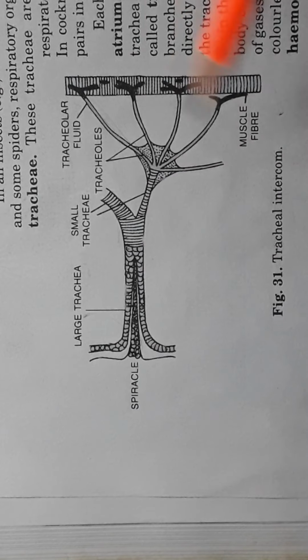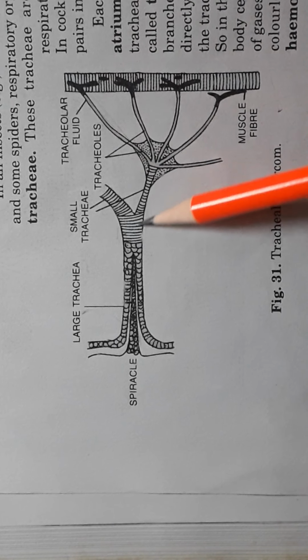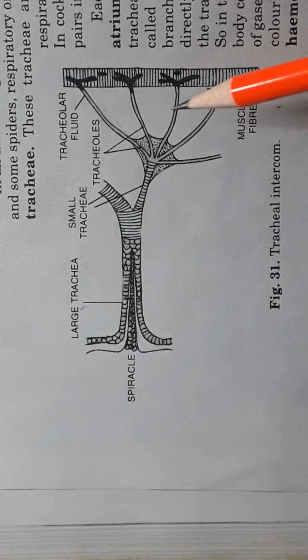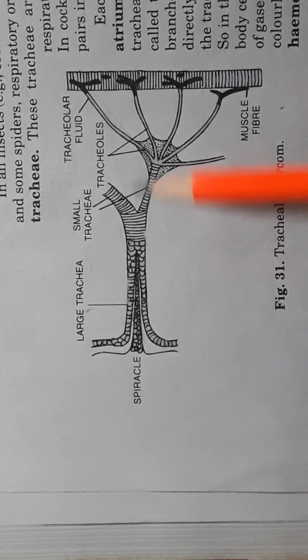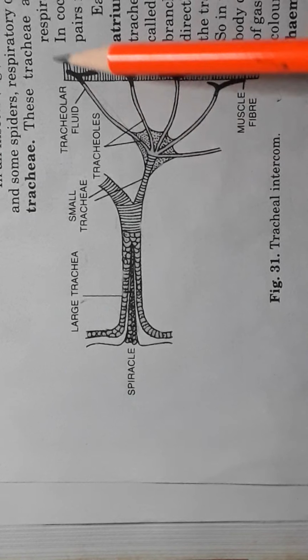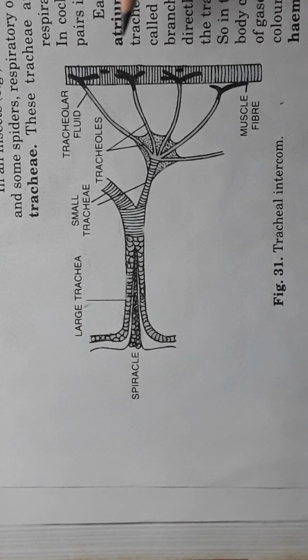If you see slowly, small tubes like that, reaching through evolution to the human. Humans also have trachea and tubules. So this is the large trachea and the small tracheoles, and again the tracheoles divide, and this is the muscle fiber. So this is tracheal respiration.